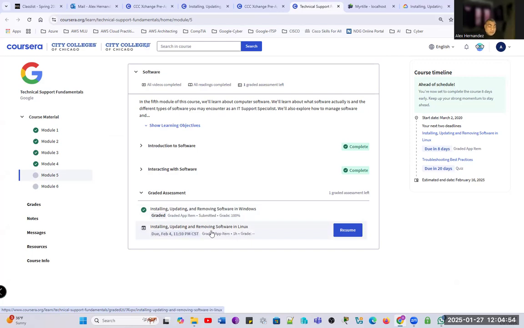So we have another lab. I'm going to make another video for this one, and I'm going to stop this video. Our following video will be doing this in Linux. Stopping recording.